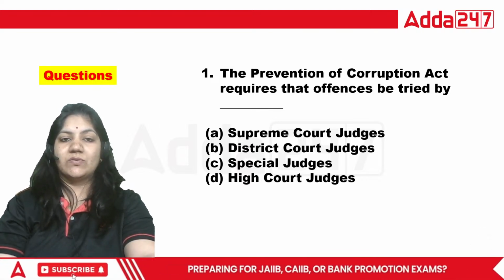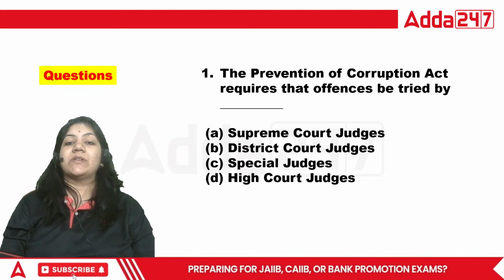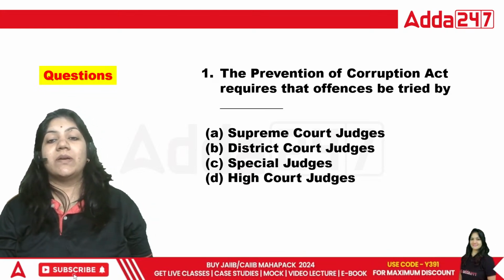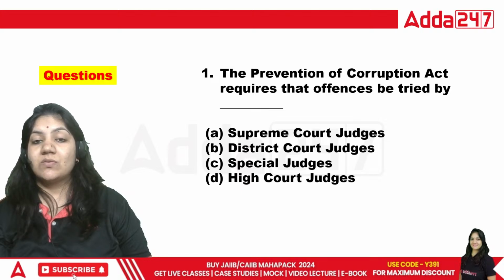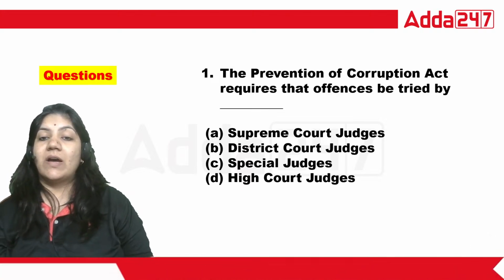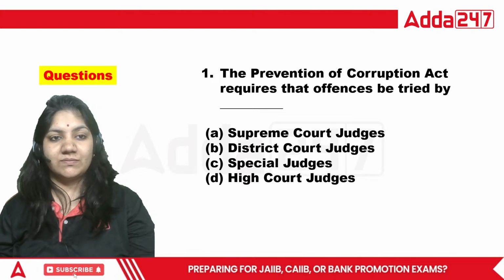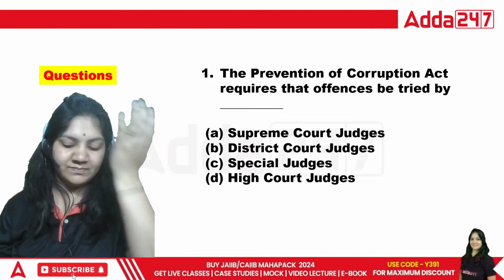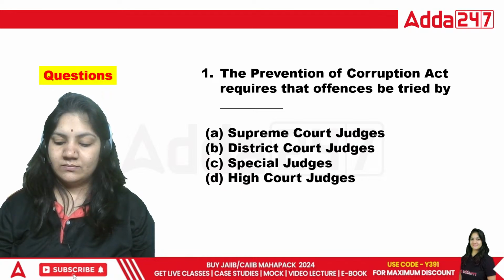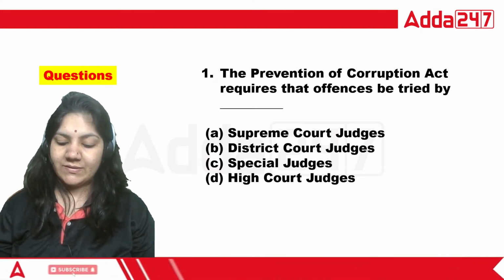Okay, question number one. The Prevention of Corruption Act requires that offences should be tried by Supreme Court judges, District Court judges, special judges, or High Court judges. What is the right answer? That is a very good question. Tell me, class.